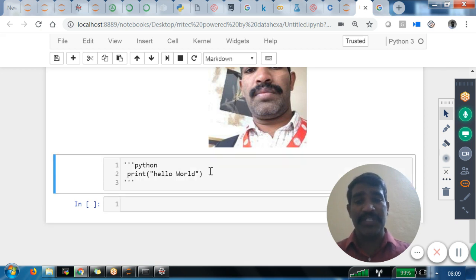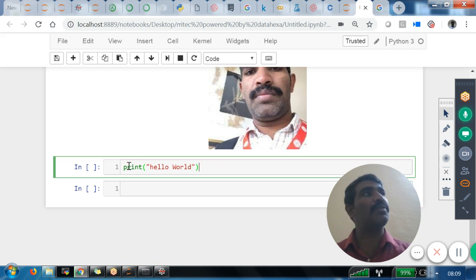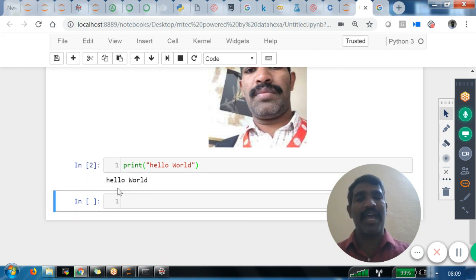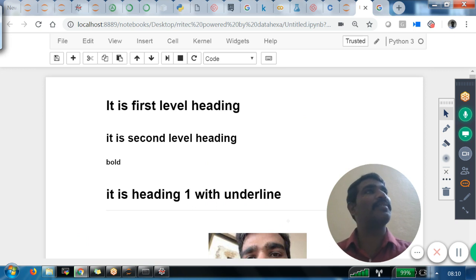But if you want to execute this one, what you have to do is remove all these comments that I gave previously. Now what is the cell type? Markdown. I am changing it from Markdown to Code. The moment you change to code, the system identifies it is Python code. Now try to execute this one. I am able to see hello world. If you write 1 plus 2 here, you see 3 automatically. Now is it more user friendly or not?